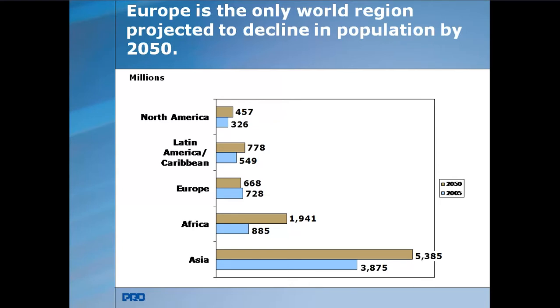In Europe, it is projected to be 668 million in 2050, and it was 728 million in 2005. And in Asia, mainly Southeast Asian countries, the projected population by 2050 is 5,385 million, whereas in 2005 it was 3,875 million.